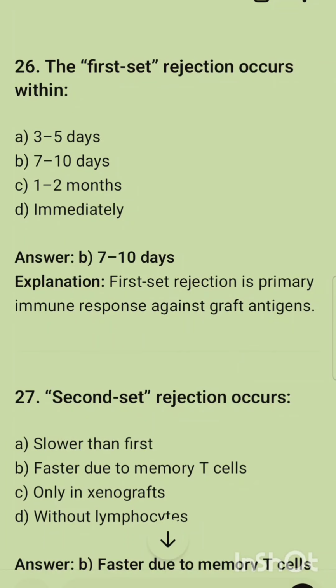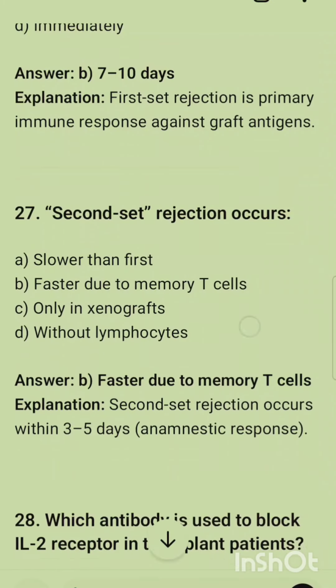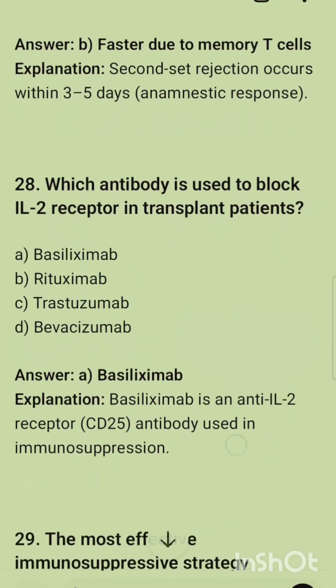The 26th question is: the first set rejection occurs within. The first set rejection occurs within 7 to 10 days. It is the primary immune response against the graft antigen. The 27th question is: the second set rejection occurs. The second set rejection occurs faster due to memory T cells. The first rejection takes 7 to 10 days and the second takes 3 to 5 days.